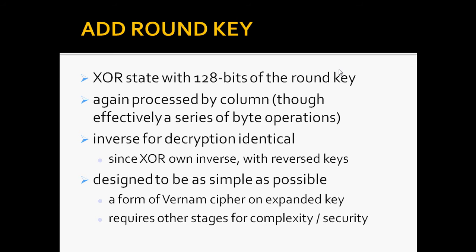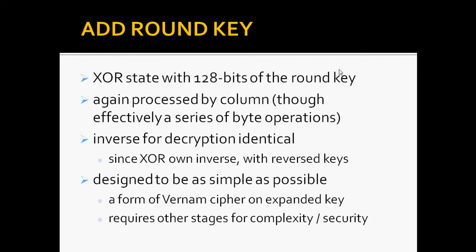Now coming to add round key. This is the fourth stage, the last stage we use to do the encryption and decryption in AES. The add round key stage is a simple bitwise XOR of the current block with a portion of the expanded key. Note this is the only step which makes use of the key and obscures the result, hence it must be used at the start and end of each round, since otherwise the effect of other steps could be undone.